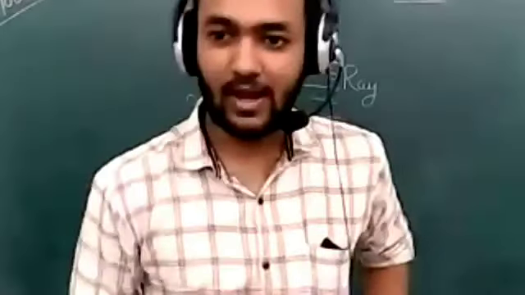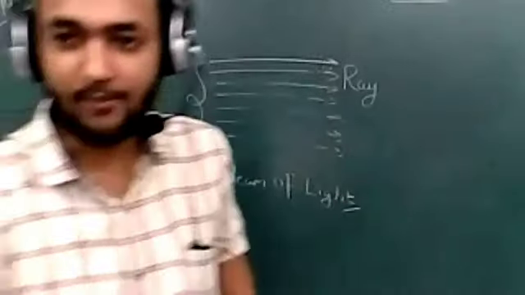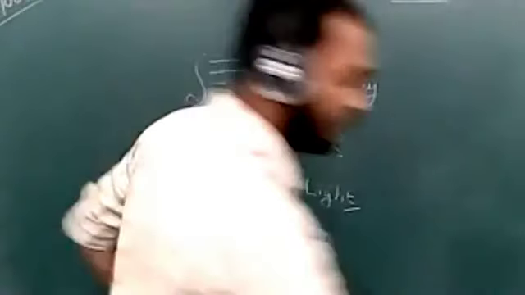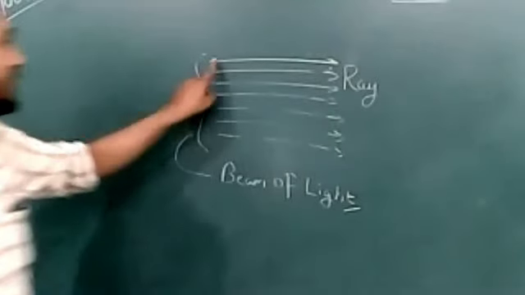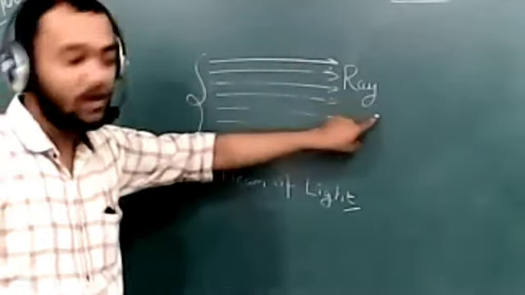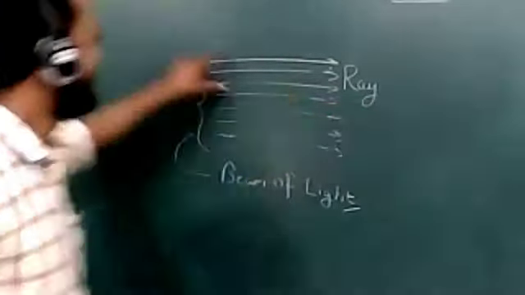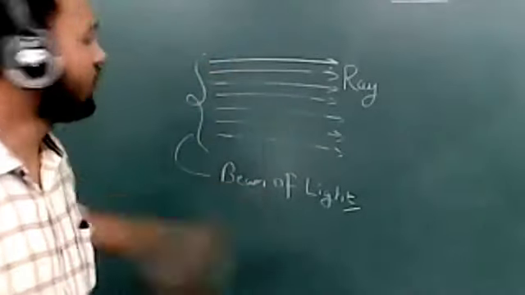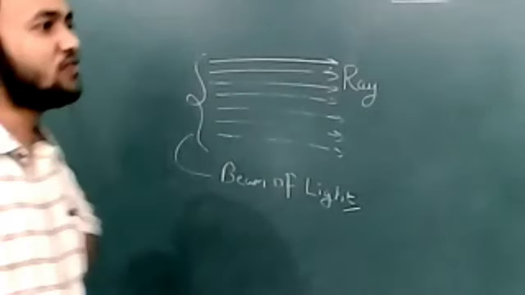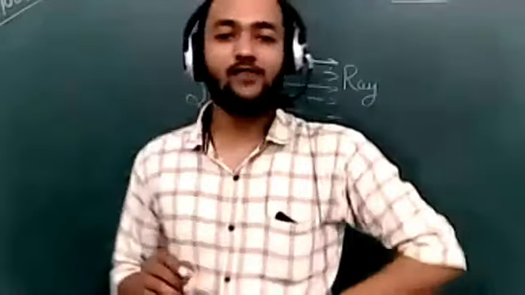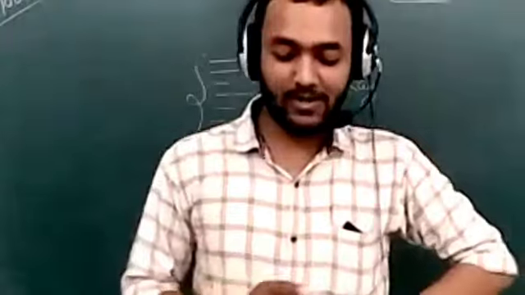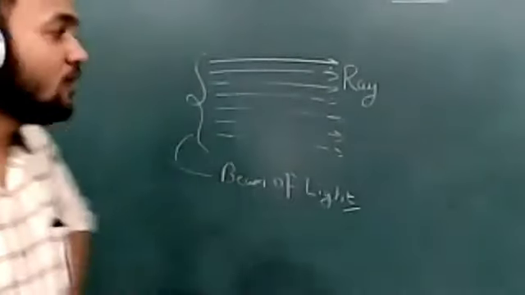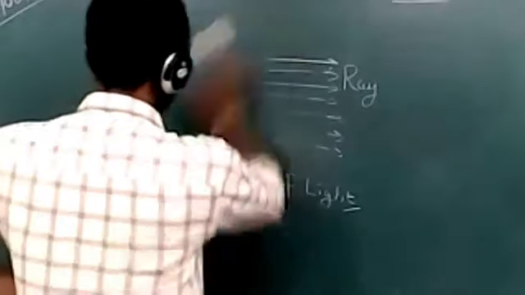I will take your doubts after some time. So if a single light ray is coming, that is called a ray of light. If a collection of rays is coming, so many rays, it is called a beam of light. Now, what is the path of light? Light always travels in a straight line, and this property is called rectilinear propagation of light. Now we will discuss different types of beam of light.